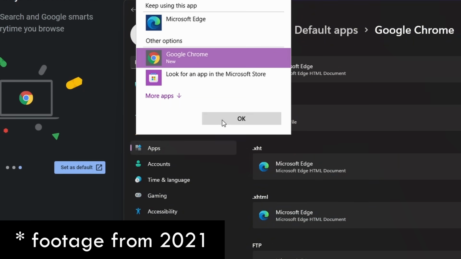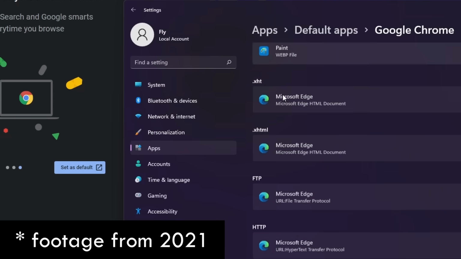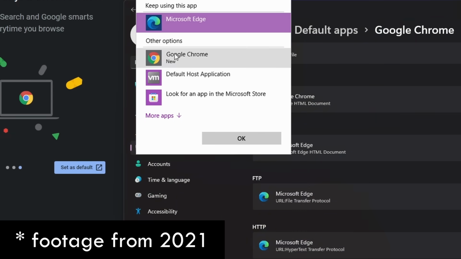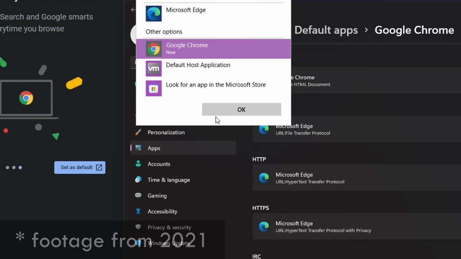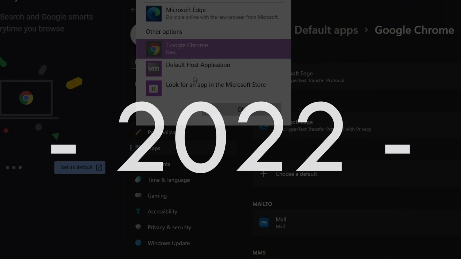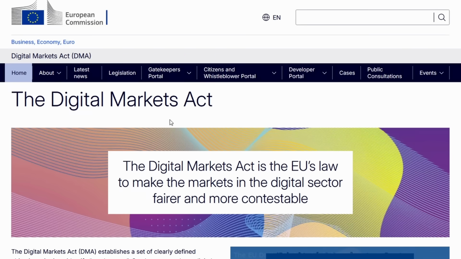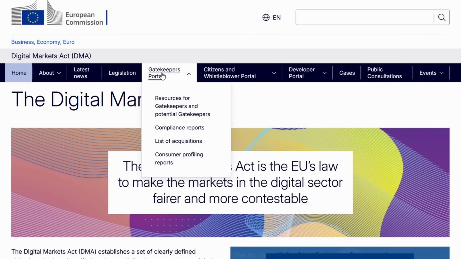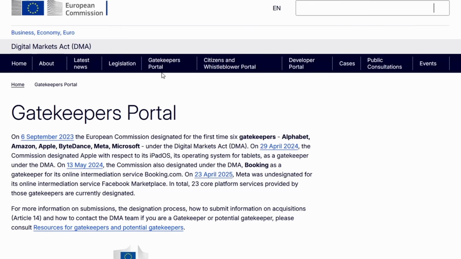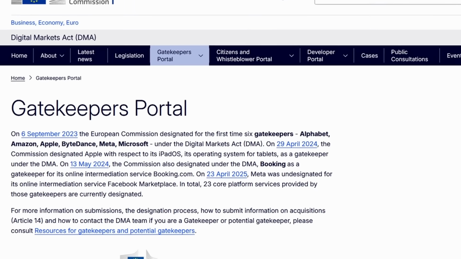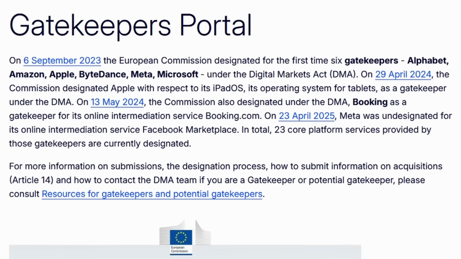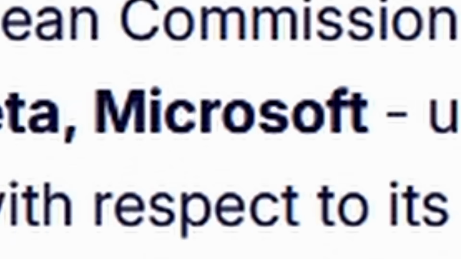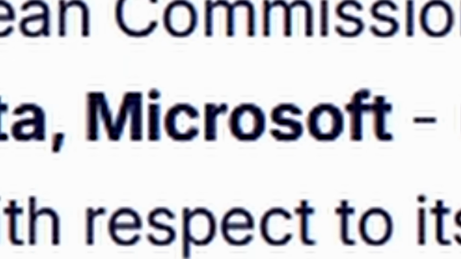As such, they made changing your default browser an ever-increasing hassle, as we've already seen in a previous video from 2021. So in 2022, the EU stepped in with the Digital Markets Act, which states that gatekeeper companies, that's companies with a gigantic market share, must not prevent or make the usage of competitor software difficult. And yes, Microsoft, that includes you.